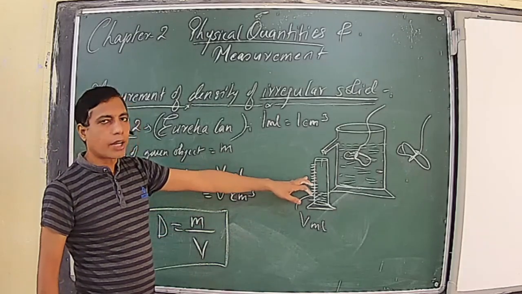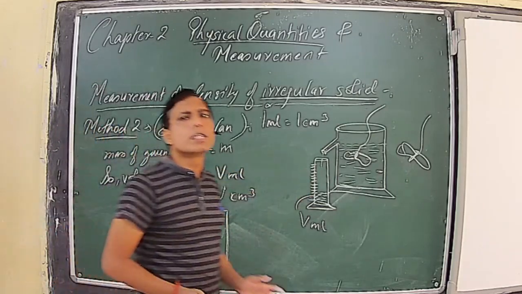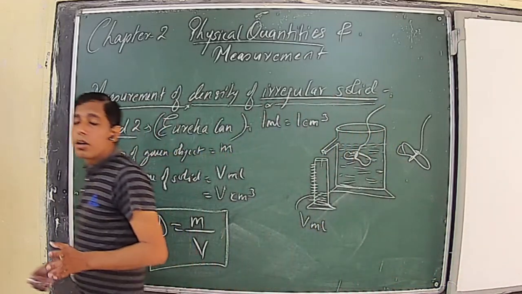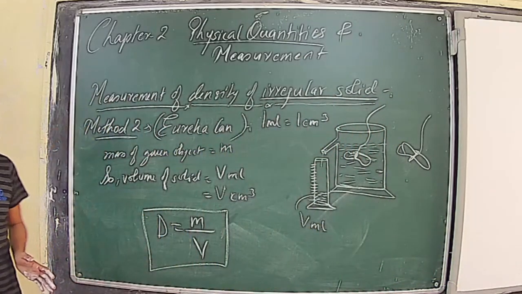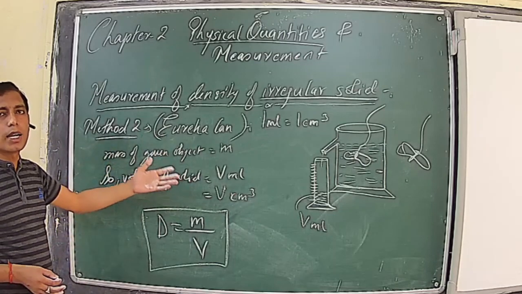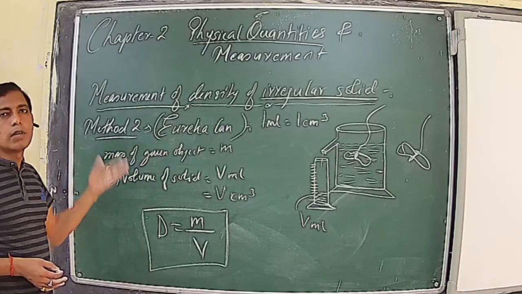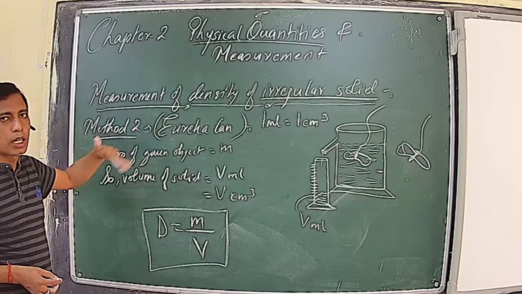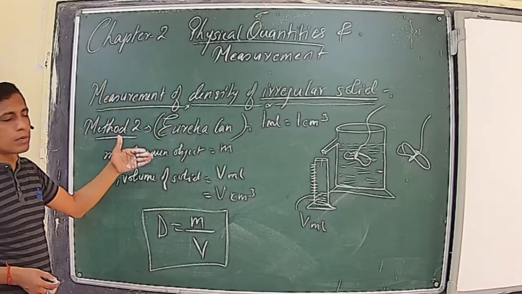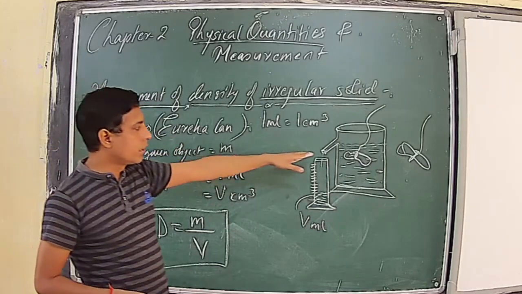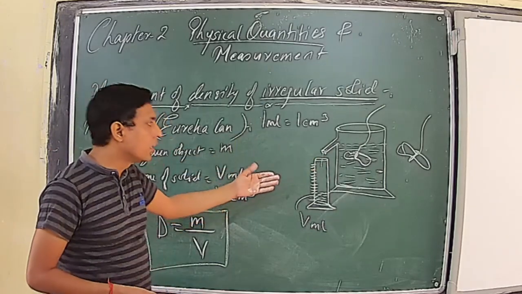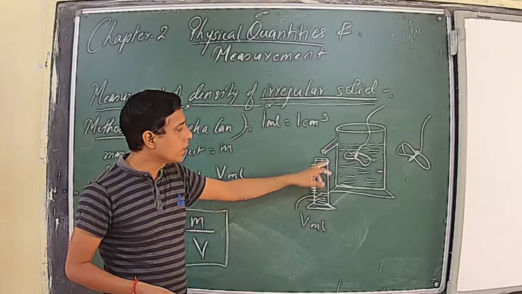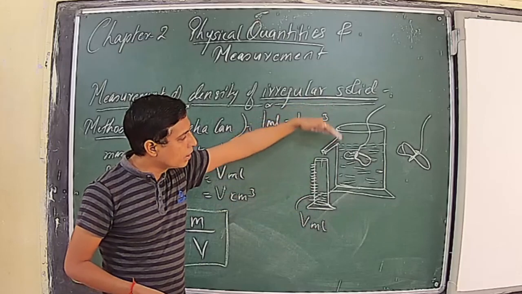It is using a Eureka can. The method is the same in both cases, the liquid is displaced. Only in the first case we have used the method called displacement method or change in level method. There we measured the volume by measuring the change in the level of the water. First one without inserting the object, say V1, then after inserting the level becomes V2, so V2 minus V1. Here we have taken a Eureka can, it is also called an overflow jar. We fill the water up to the neck of the spout, then we have placed the measuring cylinder at the mouth of this spout, then we have inserted the solid.